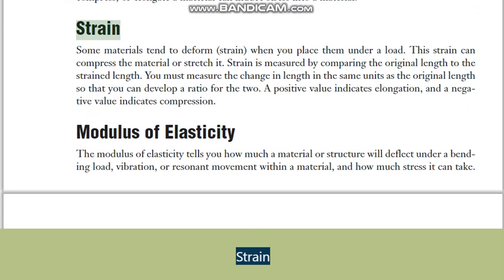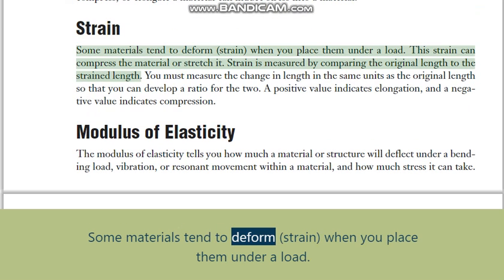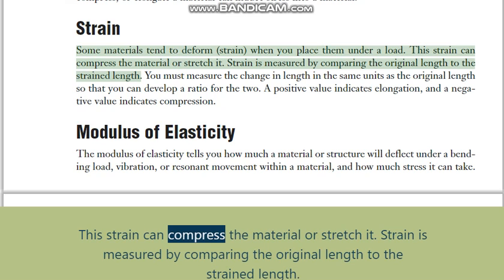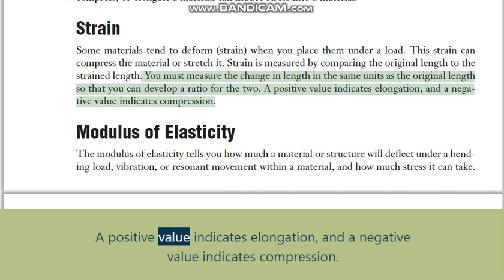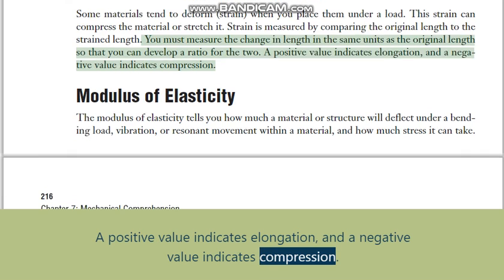Strain. Some materials tend to deform, strain, when you place them under a load. This strain can compress the material or stretch it. Strain is measured by comparing the original length to the strained length. You must measure the change in length in the same units as the original length, so that you can develop a ratio for the two. A positive value indicates elongation, and a negative value indicates compression.